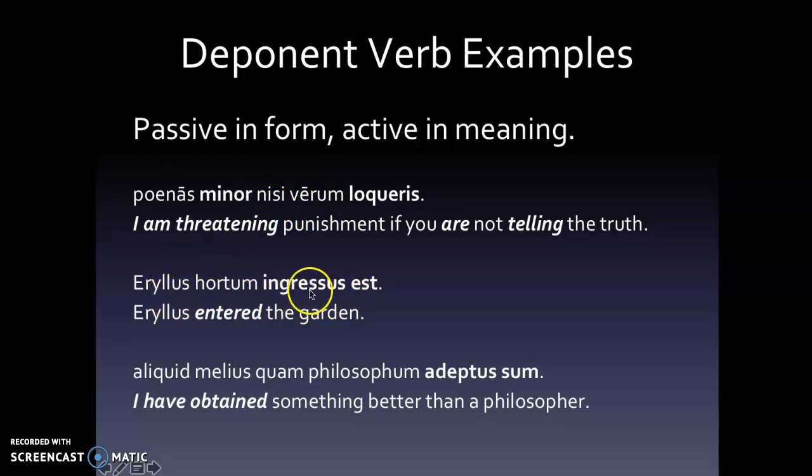Erillus entered the garden. This is our perfect tense. It looks passive, but because it's a deponent, we're going to translate it active. I have obtained something better than a philosopher.